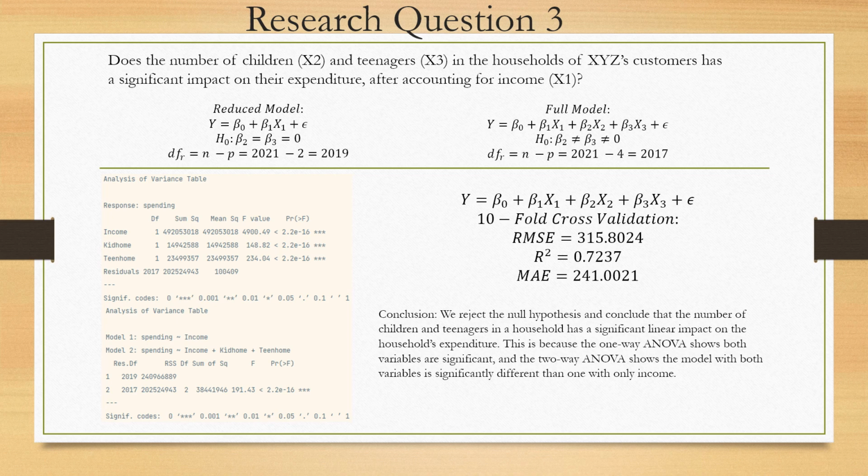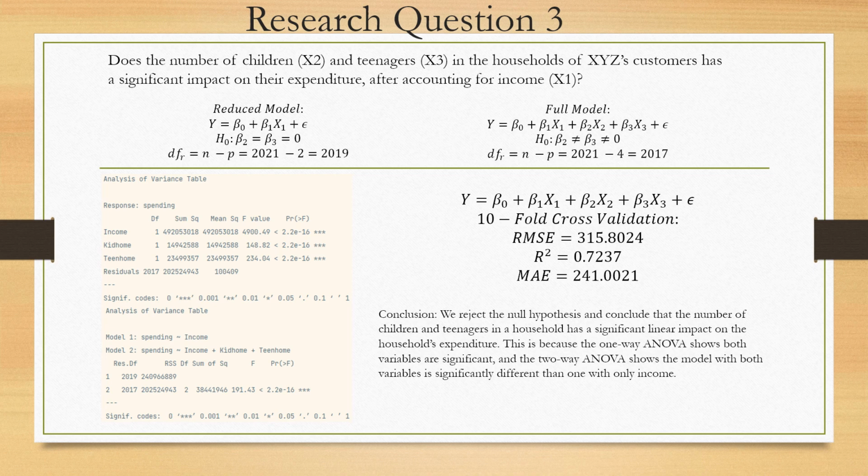We conclude that we're able to reject the null hypothesis and that the number of children and teenagers in the household has a significant linear impact on the household's expenditure. This is because the one-way ANOVA shows both variables are significant, and as you can see, their p-values are extremely low, lower than the significance level.